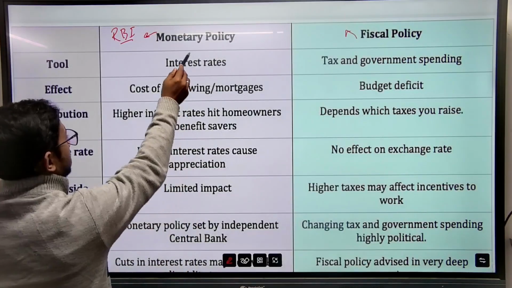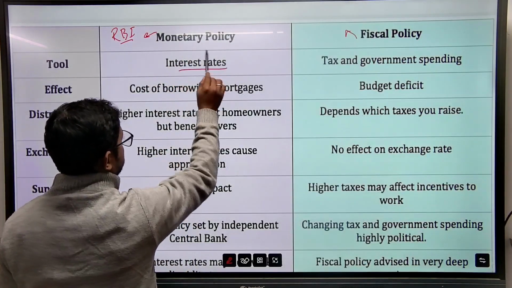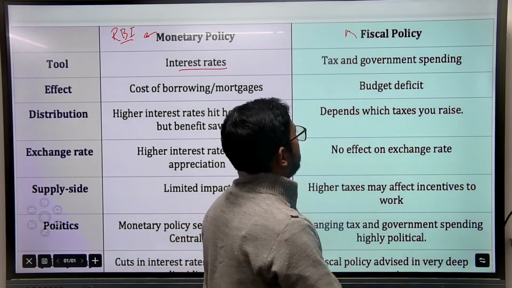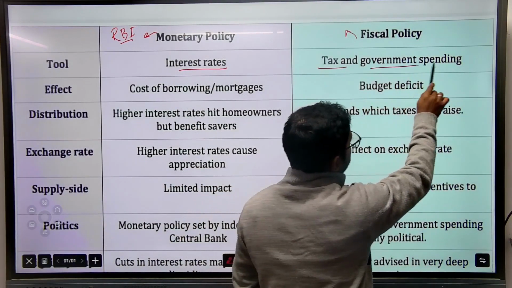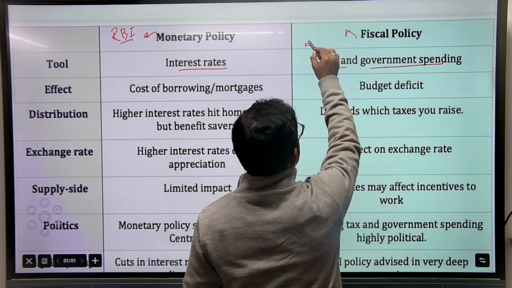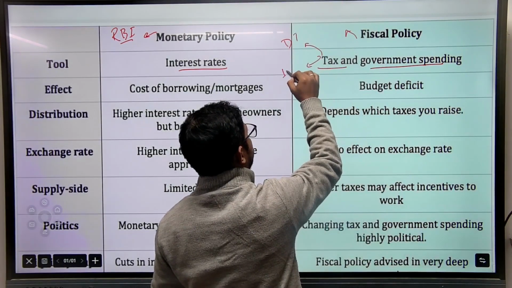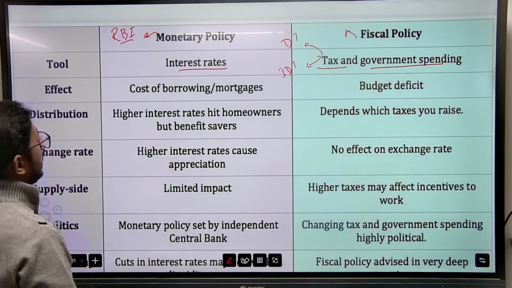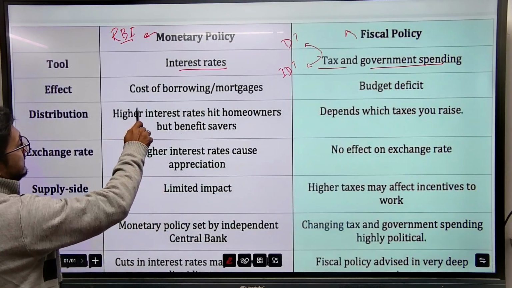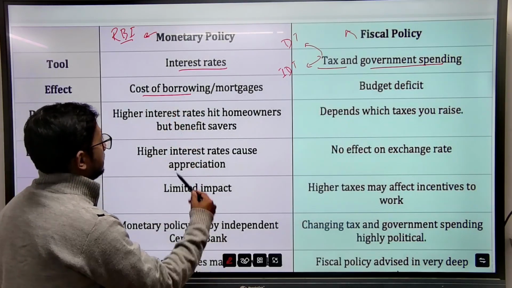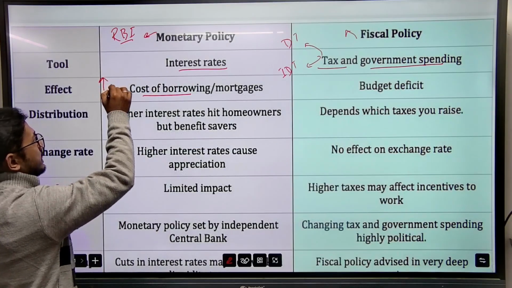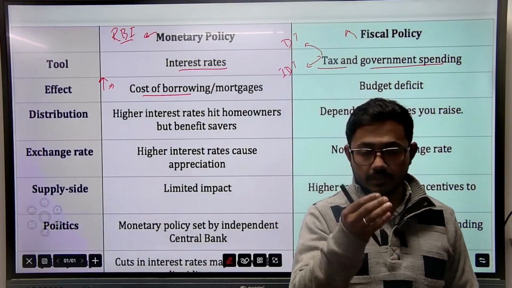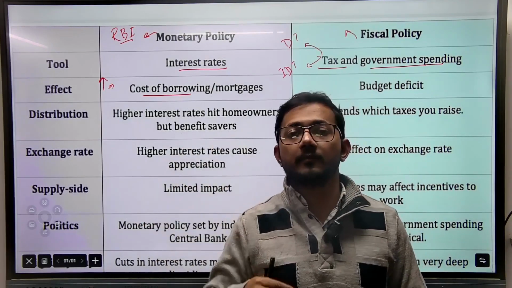Okay, so you can see here in monetary policy, the whole money supply is dealt with by catering to the interest rates. While in fiscal policy, we talk about tax and government spending. Now, when we say tax, it can be DT, that is direct tax, or it can be IDT, that is indirect taxes. Next, what is the effect? In monetary policy, the effect is on the cost of borrowing. When RBI increases the interest rates, it will be costlier for the commercial banks to borrow from RBI.